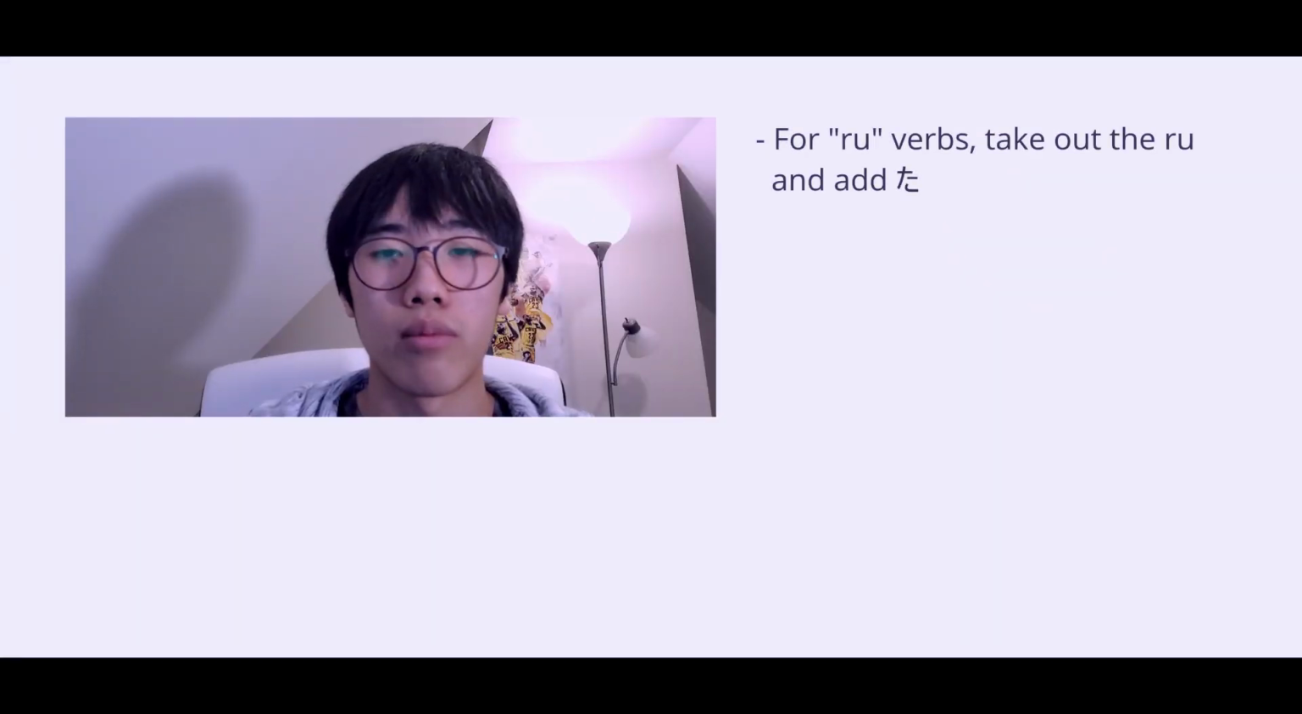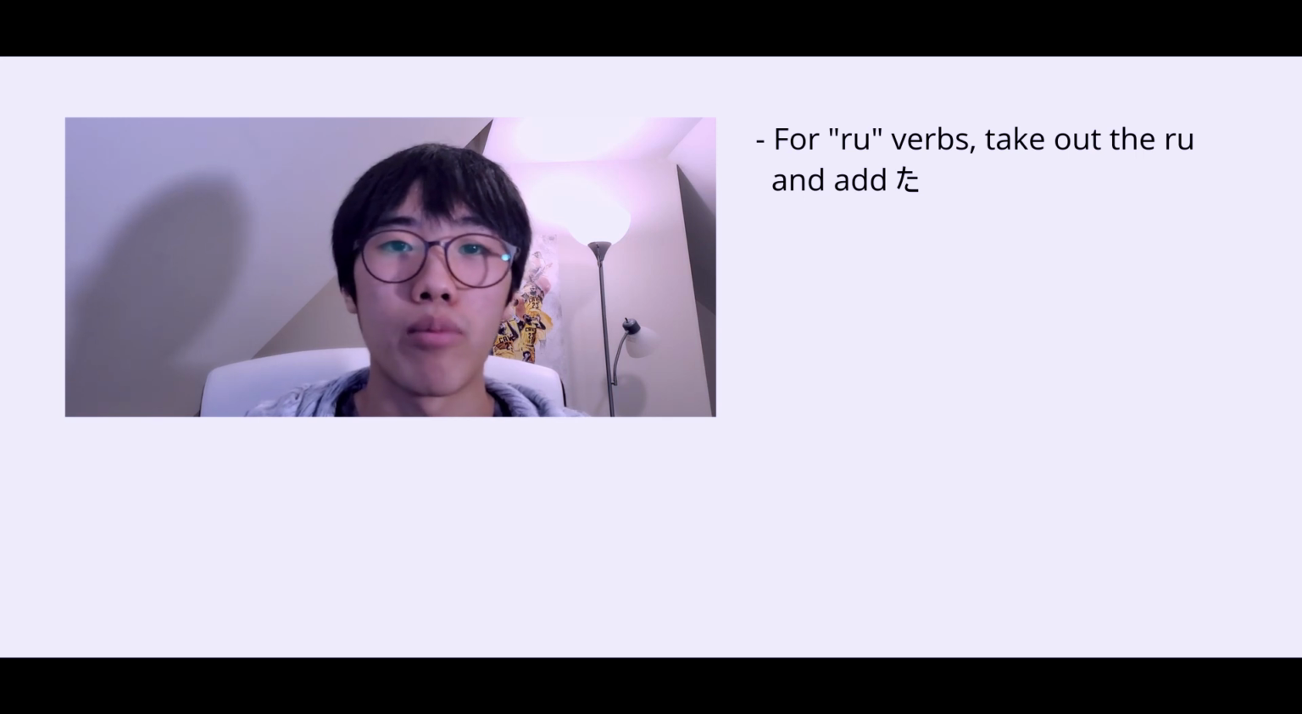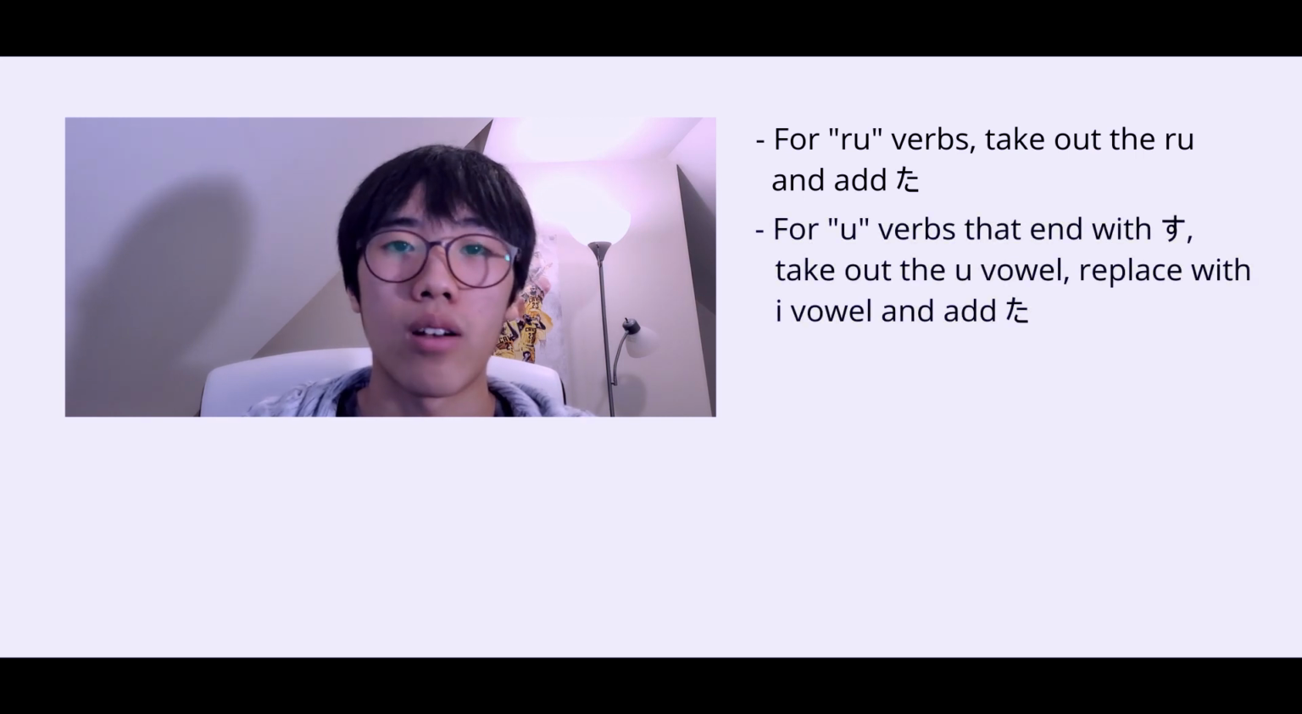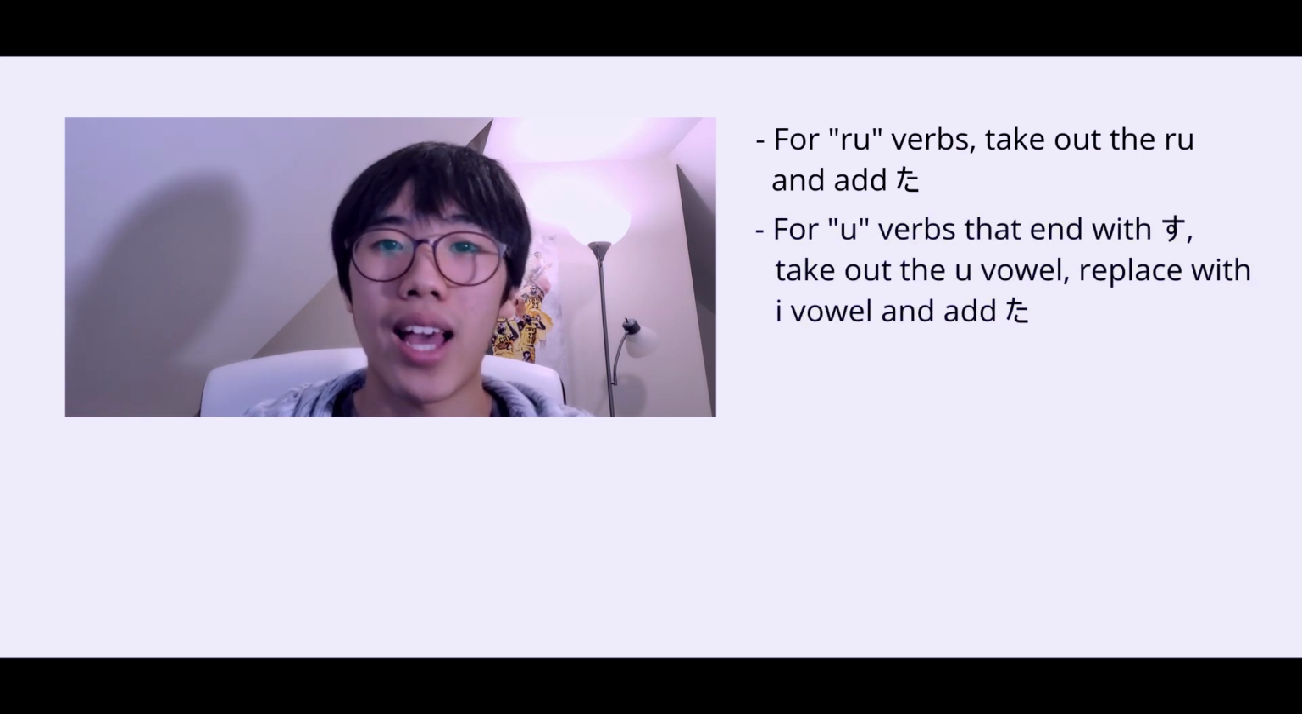So with the ru verbs, all you have to do is take out the ru and add ta. So taberu will become tabeta. That's pretty simple. U verbs that end with su, such as nokosu. What we have to do with this is change the u vowel to the i vowel. So su would become shi, nokoshi, and then you add ta, nokoshita.